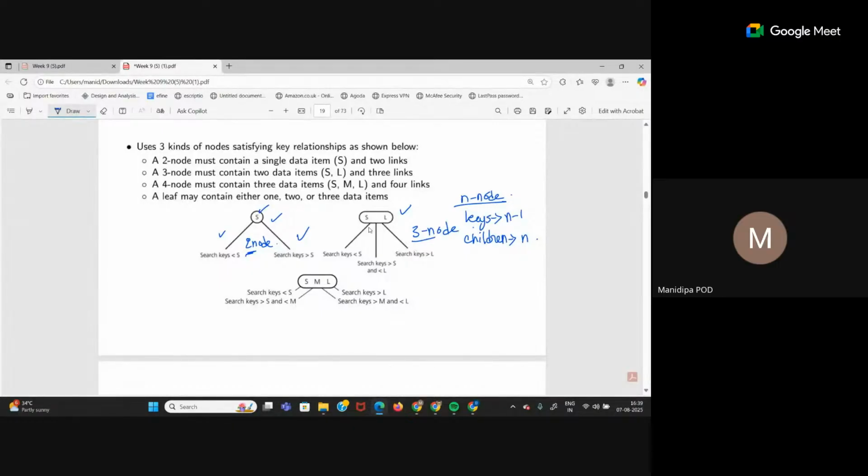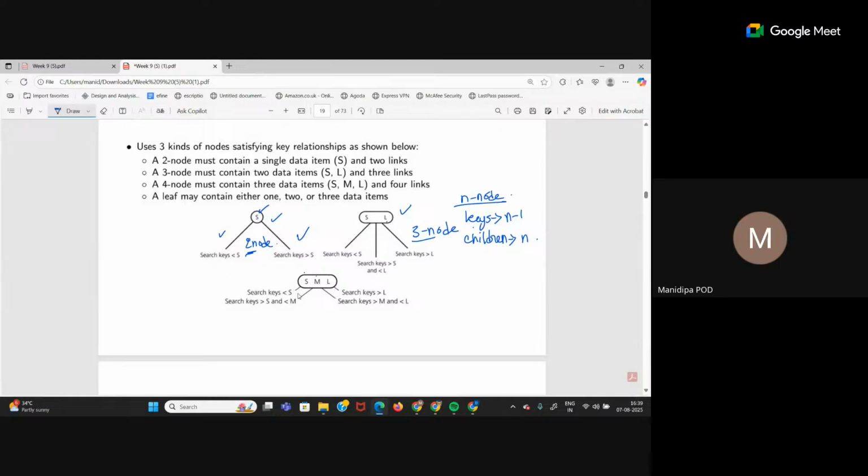What are the constraints? The child on the left hand side of S will have search keys that are less than S. The child in the middle, between S and L, should have values greater than S but less than L, because it is on the right hand side of S and left hand side of L. The child on the right hand side of L should have search keys greater than L. Similarly, for a 4 node, you can see there are 3 key values S, M, L, and 4 children.